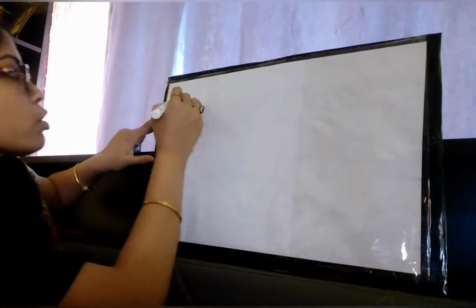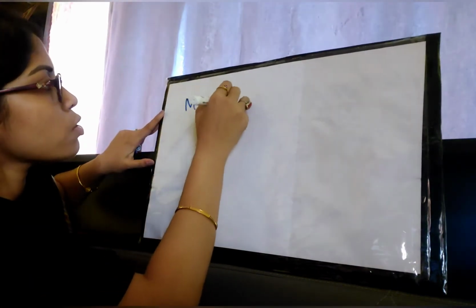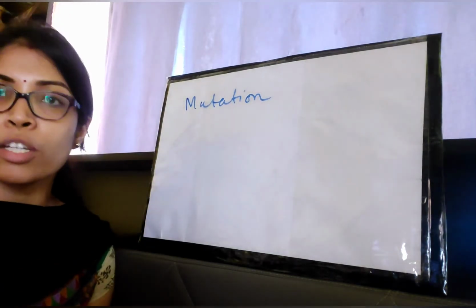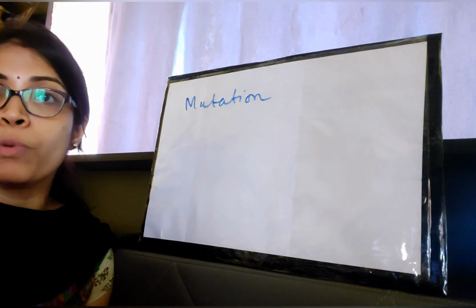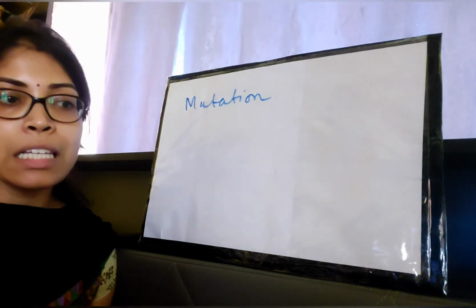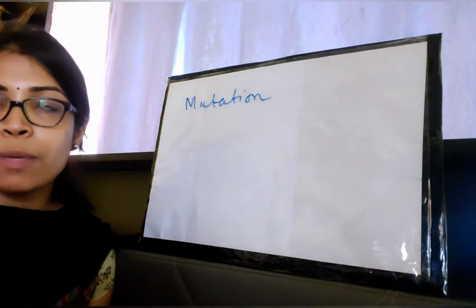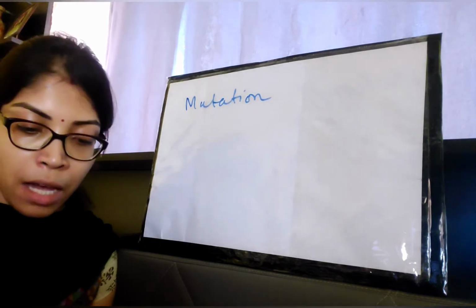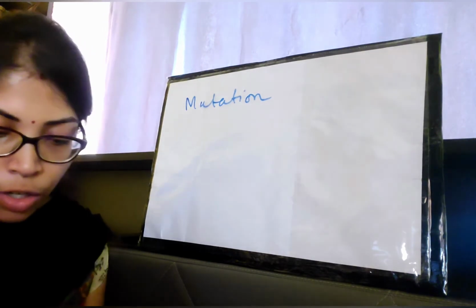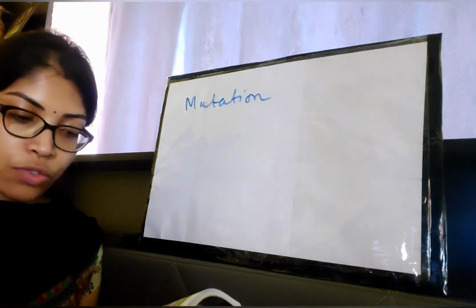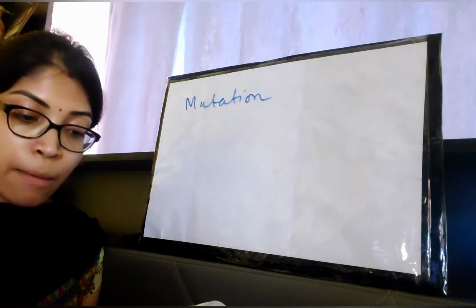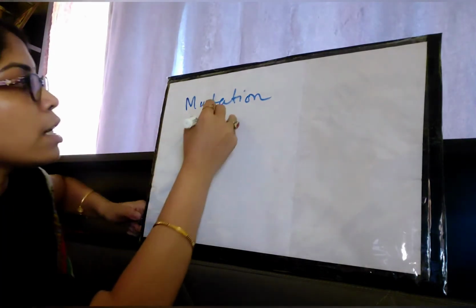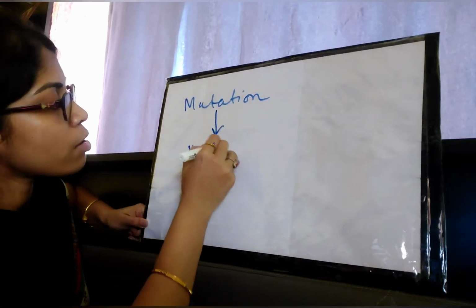Next we are going to talk about mutation. I hope you remember what mutation is, as you have learned about it previously. It is basically the change that takes place in the genetic constitution of a certain organism. See in your book, this change in genetic constitution of an organism is known as mutation. Mutation is the cause of variation among organisms. So mutation leads to variation.